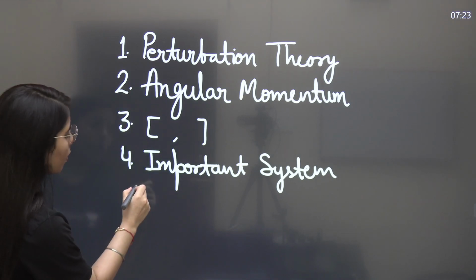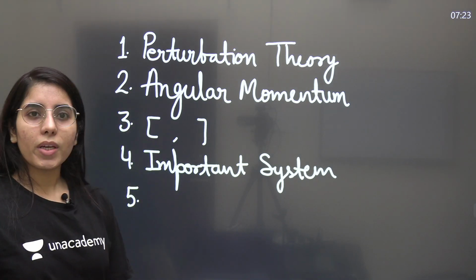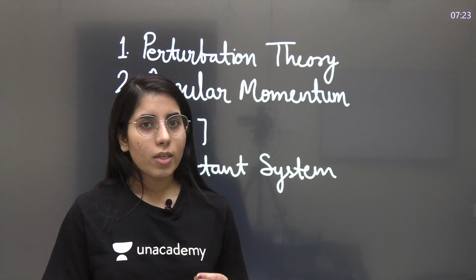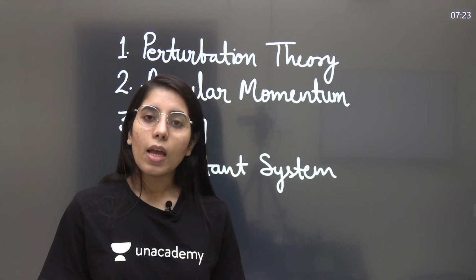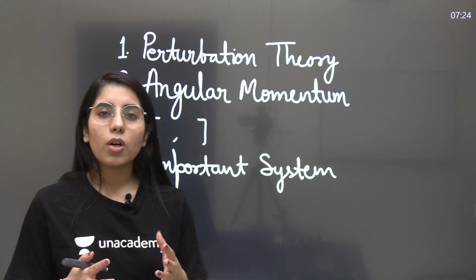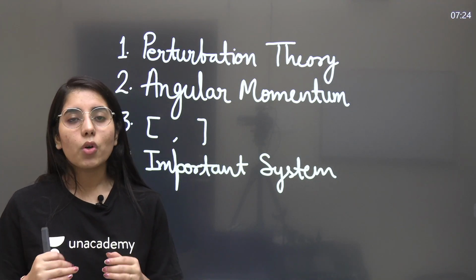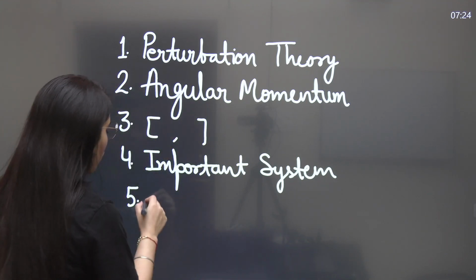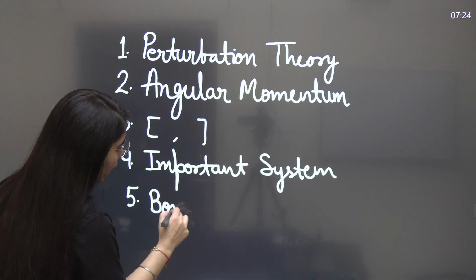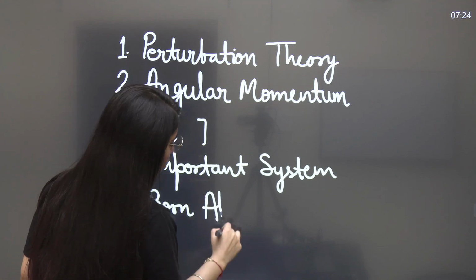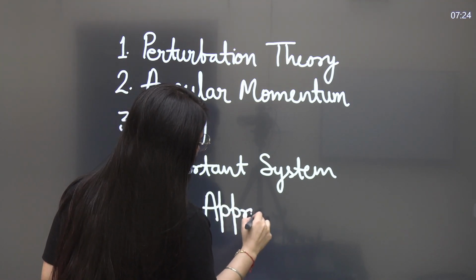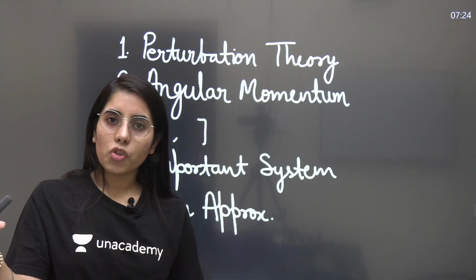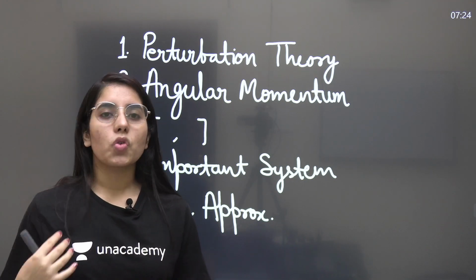The fifth most important topic here is related to Born approximation, or you can say the questions based on the scattering cross section. So you need to prepare this too. Okay, I will be writing the Born approximation in general here, but I'm telling you about the type of question as well. So you should know about it. And there are more chances we are going to have questions based on the scattering cross section part. So that's the most expected one.